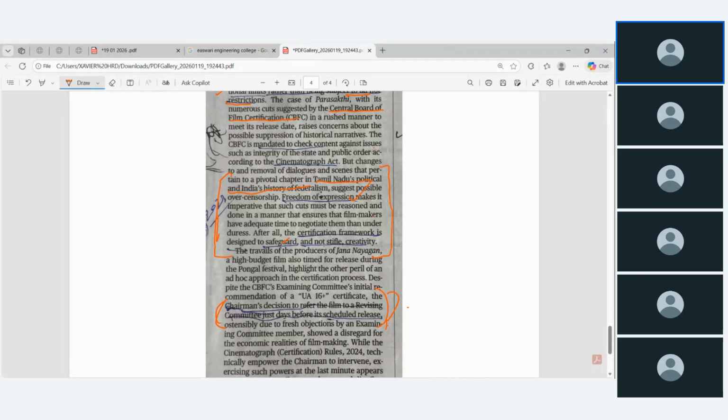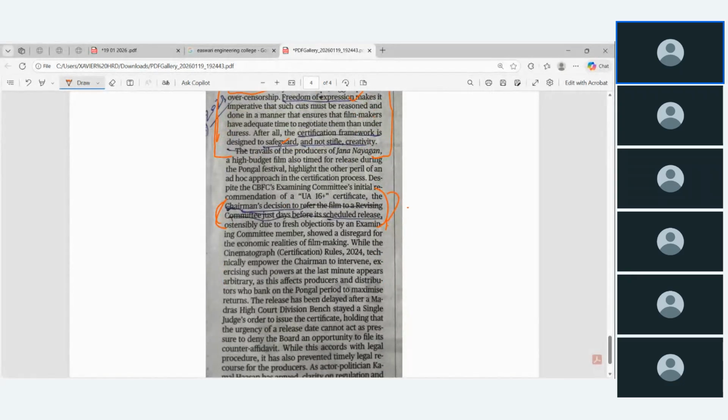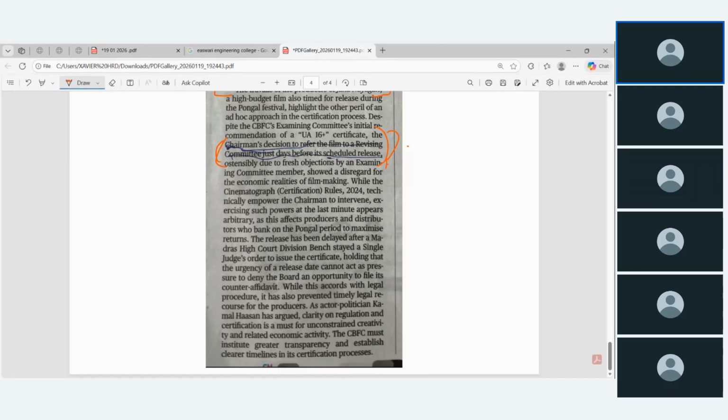Why, one day before, is he ordering to revise the committee to take a fresh look? And the release has been delayed after the Madras High Court division bench stayed a single judge order to issue the certificate, holding that urgency of release date cannot act as pressure to deny the board an opportunity to file its counter.